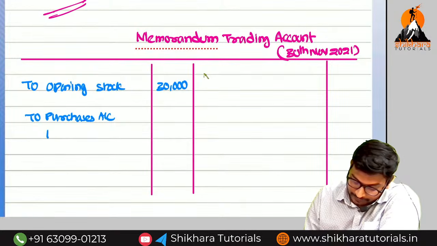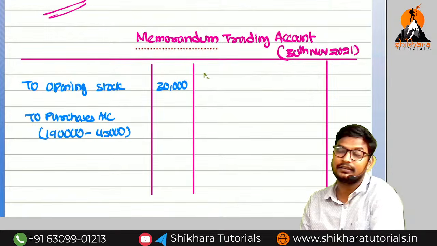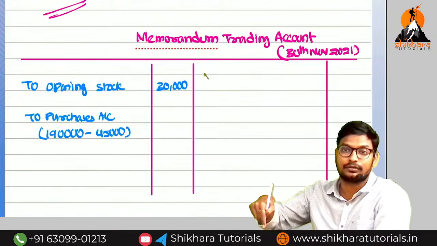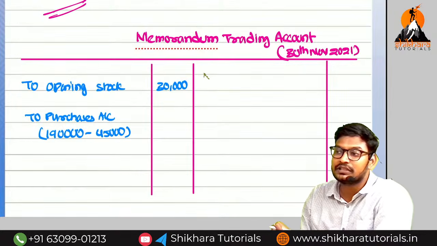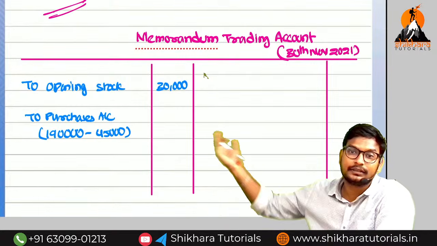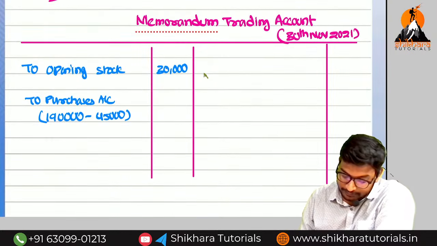1,90,000. Okay. 1,90,000 minus 45,000 is available. There is no available stock, so for that reason we should not consider it. If you consider this stock, where will it be available, Amma? In the closing stock. But as on that date, there is no closing stock. Which was received on which date? 10th December, after completion of 30th November. So what is the amount, Amma?